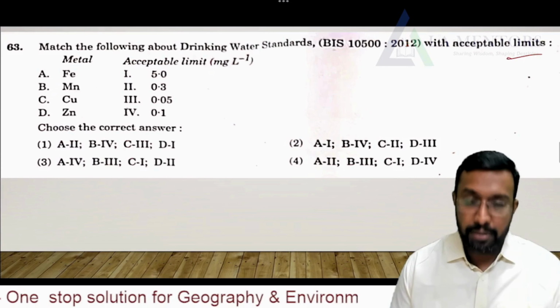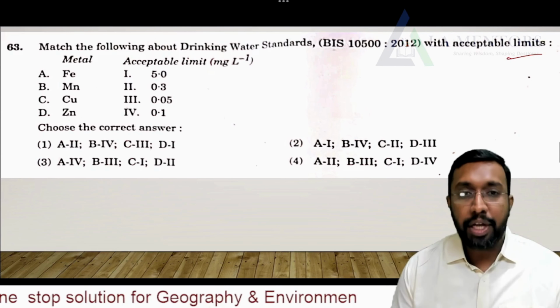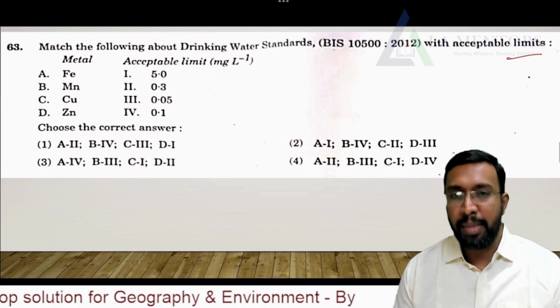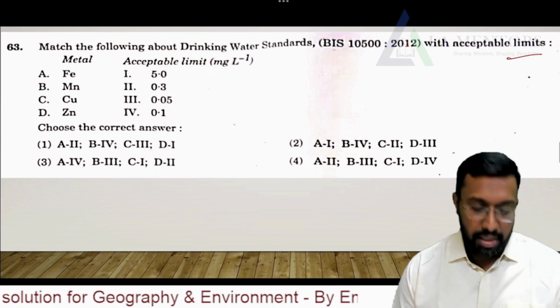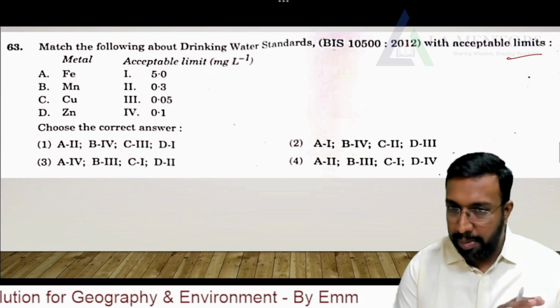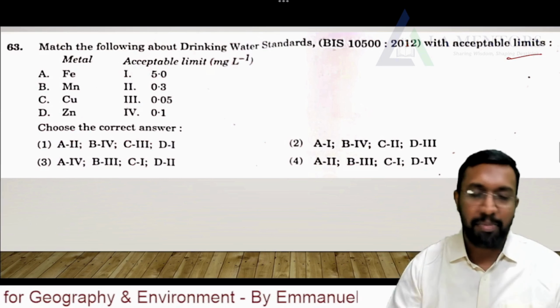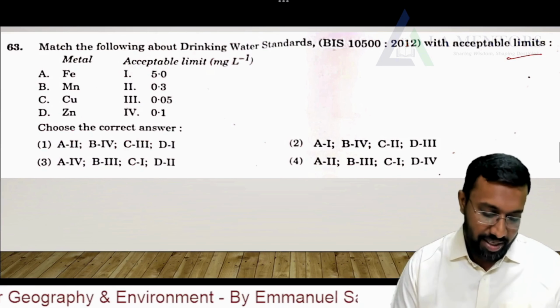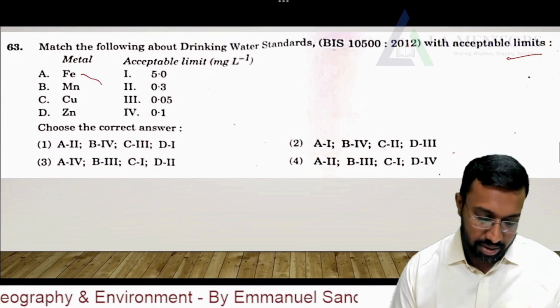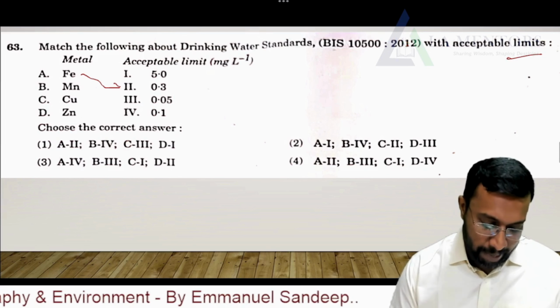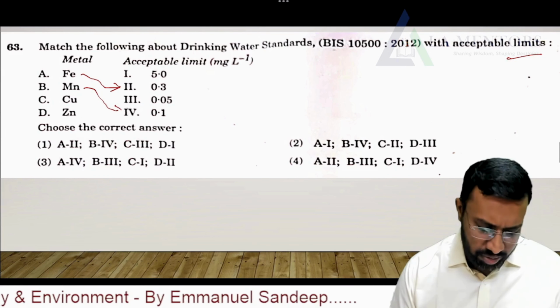Next question. Match the following about the drinking water standards with acceptable limits. It's again a tricky question. I assume you may guess it if you can, but otherwise leave it. Ferrous is 0.3, manganese is around 0.1.